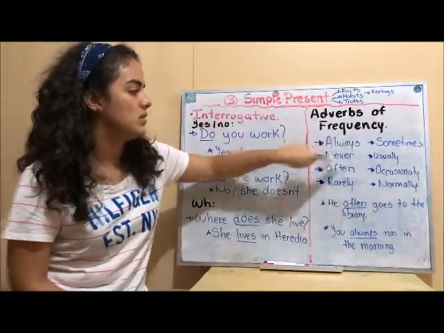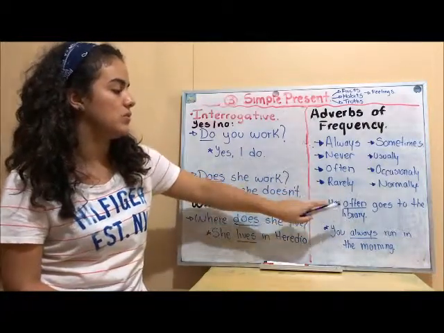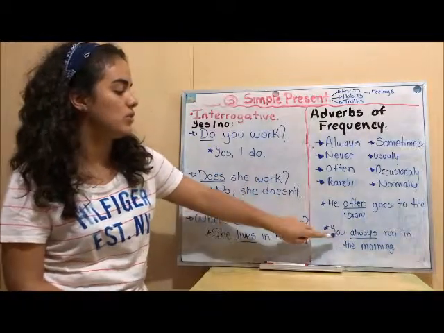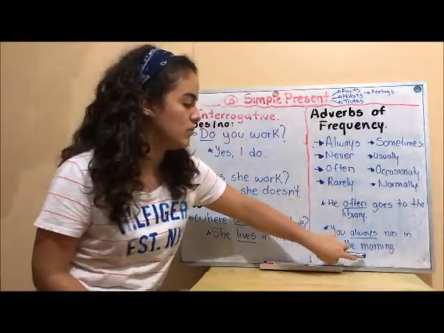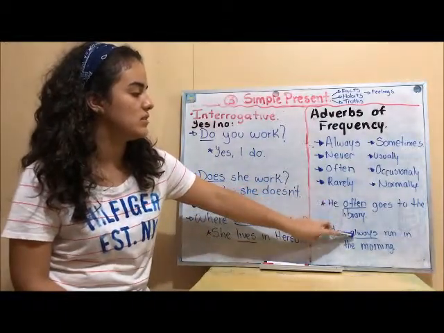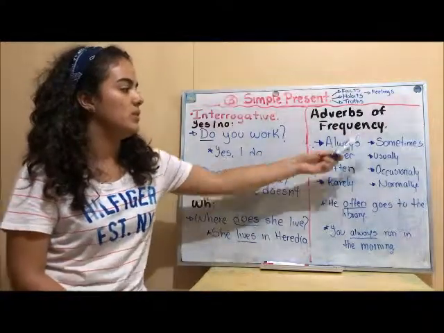And this goes after the subject. So, he often goes to the library, or you always run in the morning. So when we see this in a sentence, we know that we are using simple present.